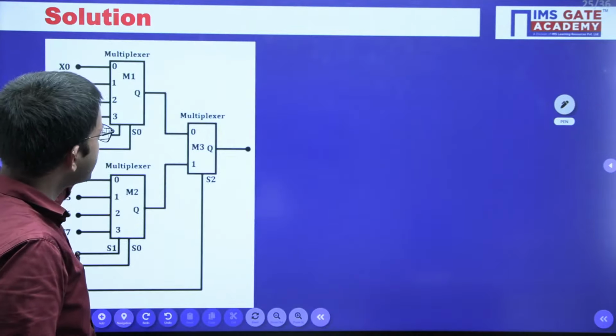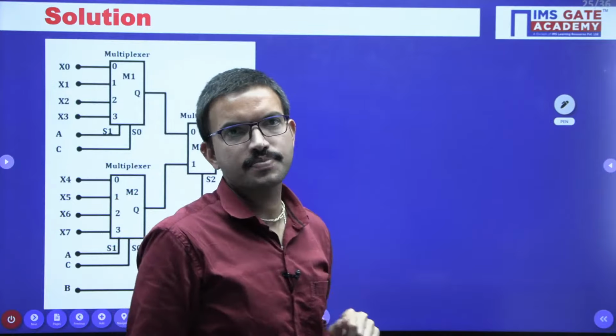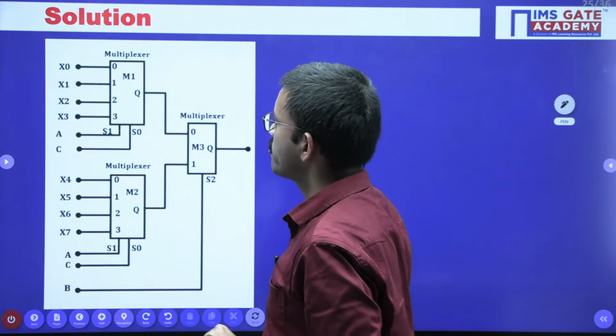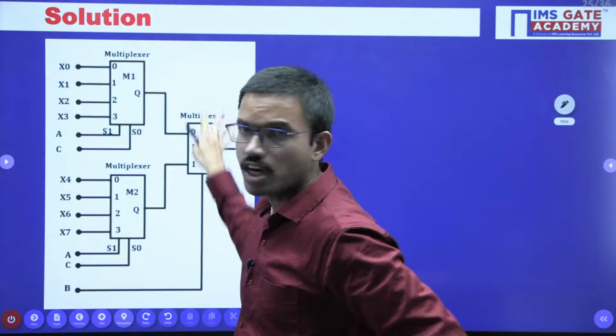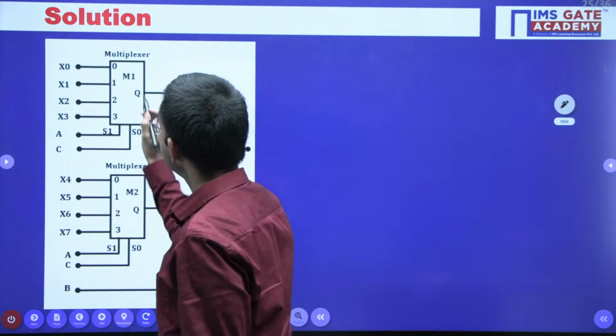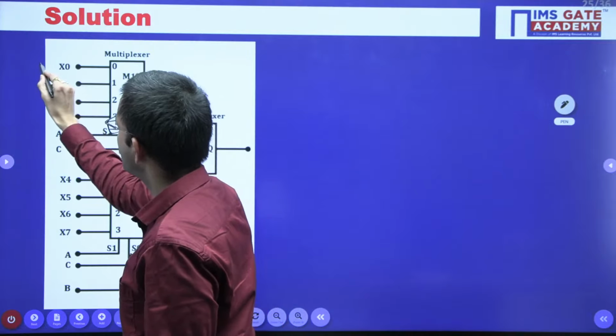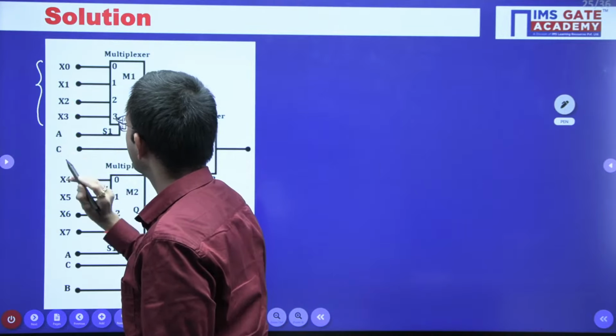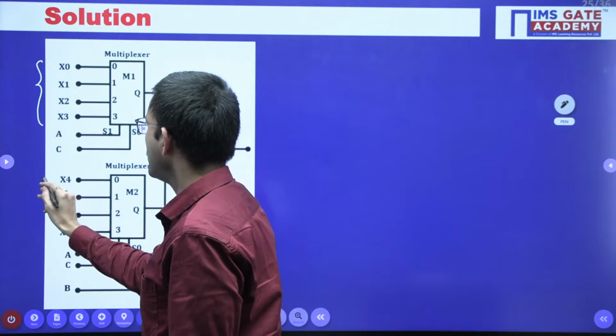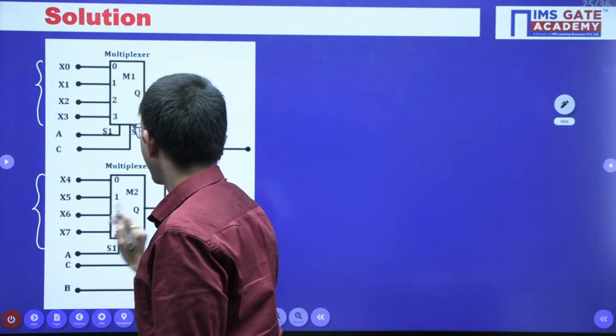See, first of all, try to identify the overall mux. Whatever the given circuit is, first try to identify what the overall mux is. Just observe, here you have a 4/1 mux, that means 4 inputs and 1 output. Similarly here also you have 4 inputs and 1 output.